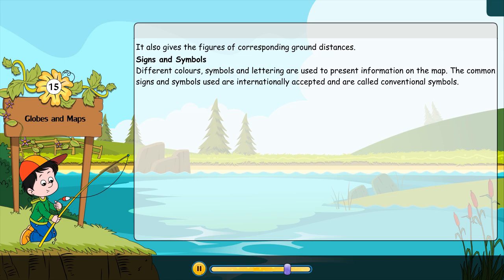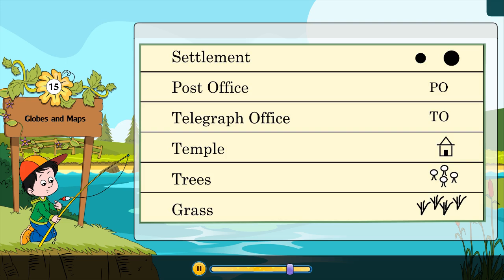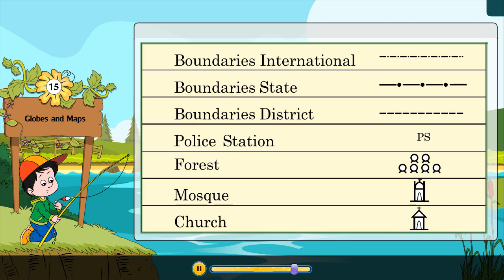River, canal, tank, well, settlement, post office, telegraph office, temple, trees, grass, road metalled, road unmetalled, cart track, footpath, railway broad gauge, railway meter gauge, railway station, boundaries international, boundaries state, boundaries district, police station, forest, mosque, church, fort, town or village, dam, bridge.